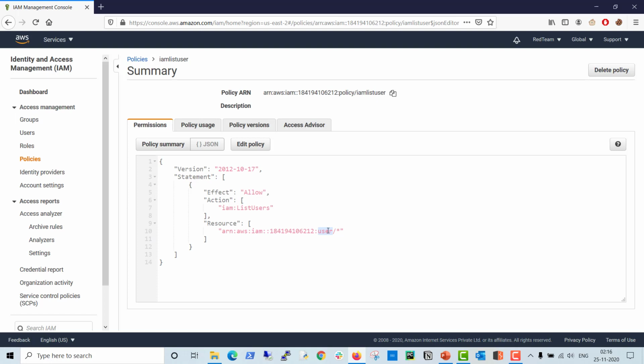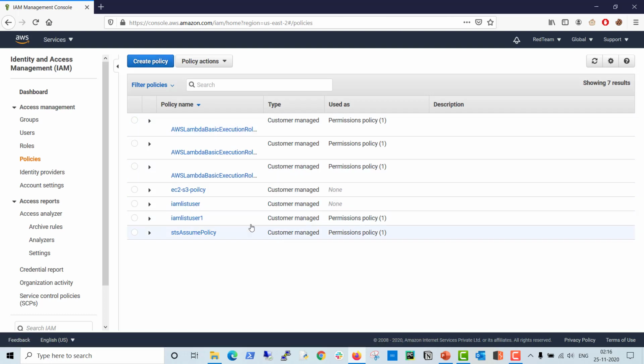we have to understand, or we have to look for, customer managed policies, because there may be a lot more chance to misconfigure this policy, or give the access privilege to any users, group, or role. So we have to check very carefully about customer managed policy. So we discussed managed policy, AWS managed policy, as well as customer managed policy.